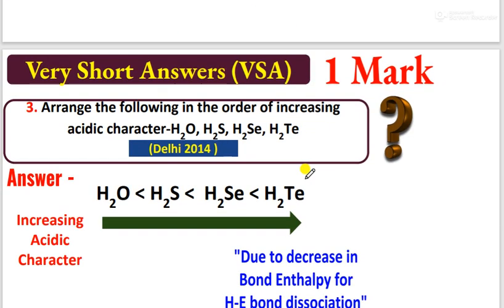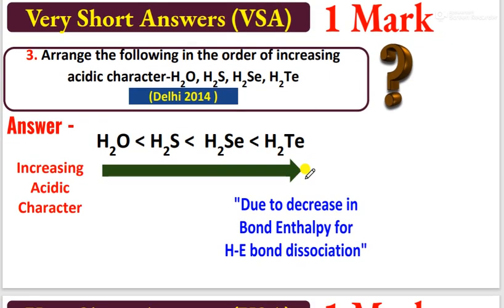Next, one more question. Remember this question, it is asked many times from an examination point of view. Arrange the following in the order of increasing acidic strength. So what happens there? Acidic strength increases down the group. Why? Because the tellurium-hydrogen bond is very weak, and it readily gives H plus. The reason is the decrease in bond enthalpy, which is why acidic strength increases down the group.